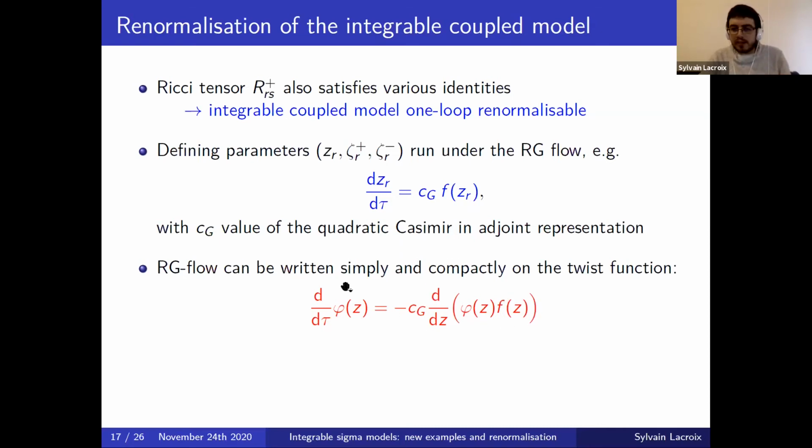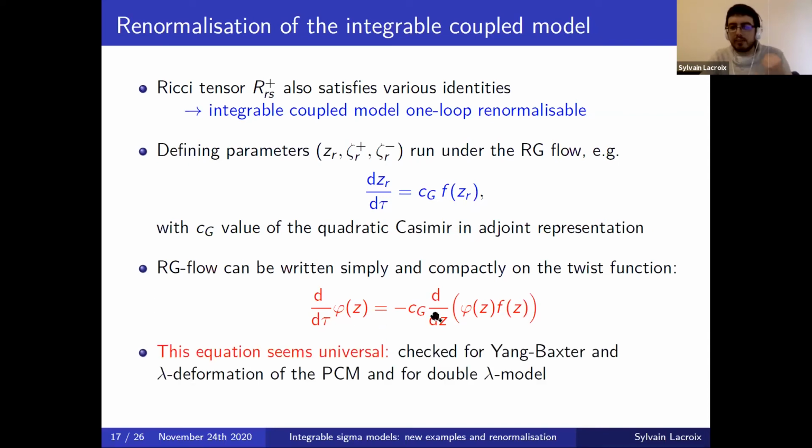And now that we also have this RG flow written in terms of the twist function, it is natural to wonder if it can be more universal, if it actually applies to any integrable sigma model with twist function. This is what we conjecture, and we check this on some examples. In particular, we check this for what are called the Yang-Baxter and lambda deformations of one copy of the PCM, which are certain integrable deformations for which the RG flow was already known before. What we checked is that what is known about the RG flow can be recast into the following expression in terms of the twist function. And we also checked it for what is called the double lambda model.